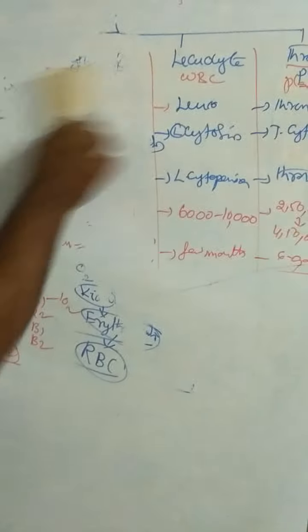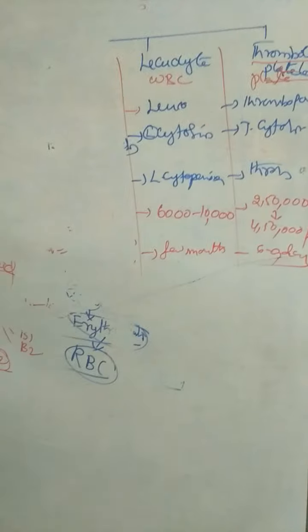And coming to leukocytes or WBC. WBCs are divided into 2 types, granulocytes and agranulocytes, based on the presence or absence of granules.